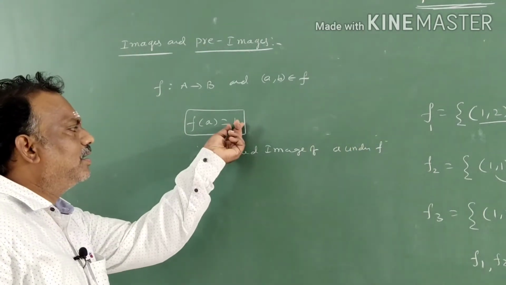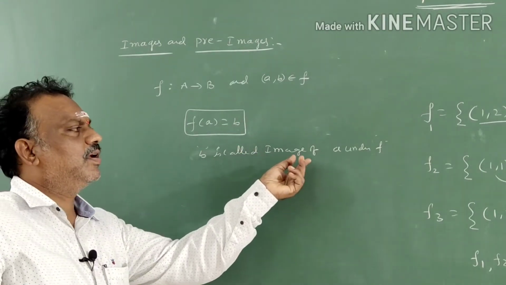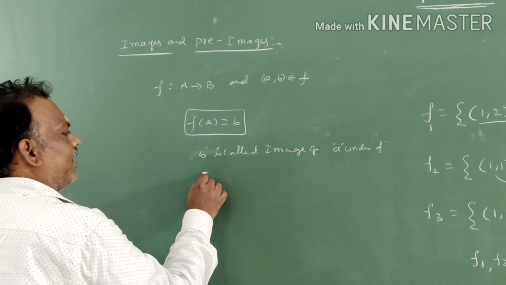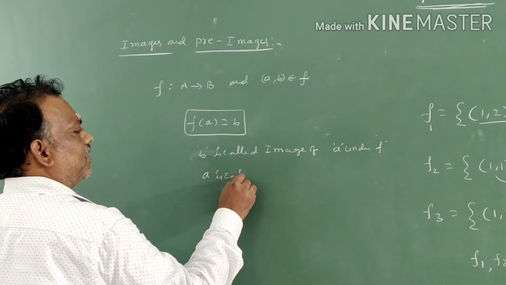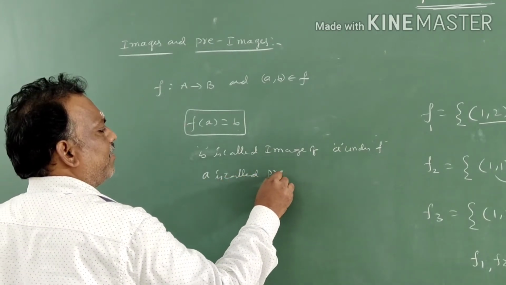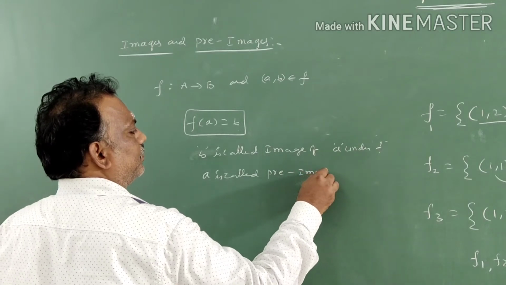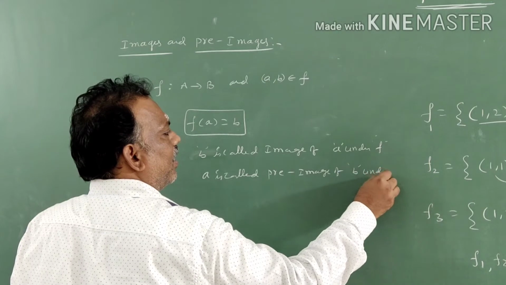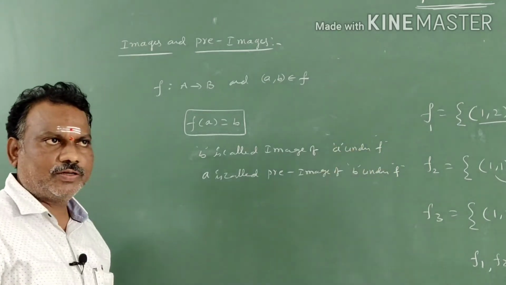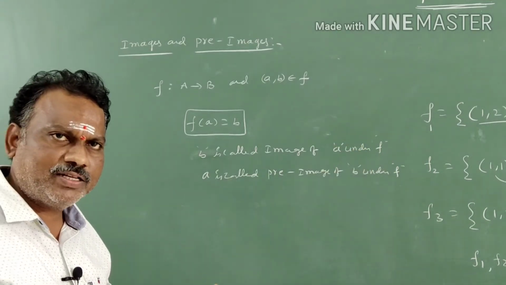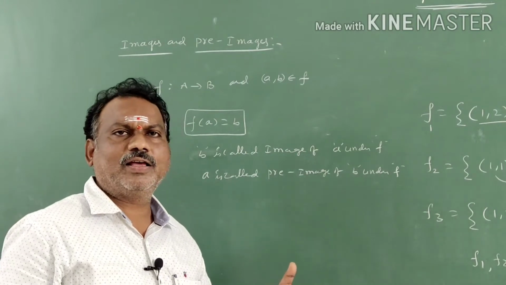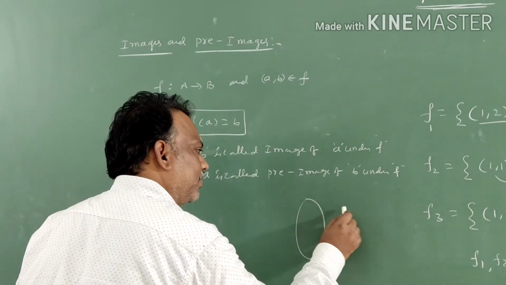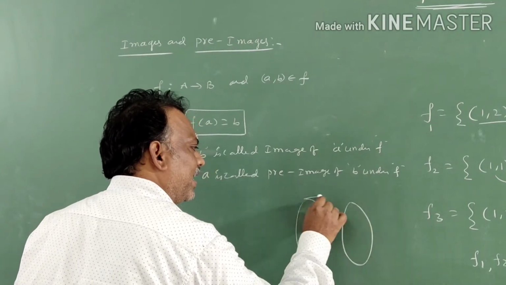B is called the image of a under f. And what do we call a? a is called the pre-image of b under f. So a is called pre-image, b is called image. See here. Suppose we take one function here.